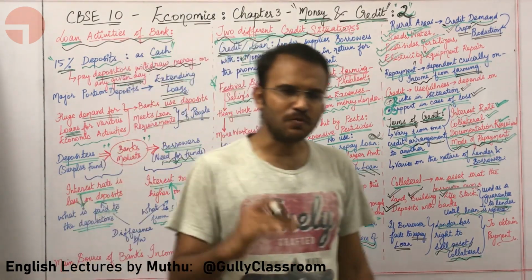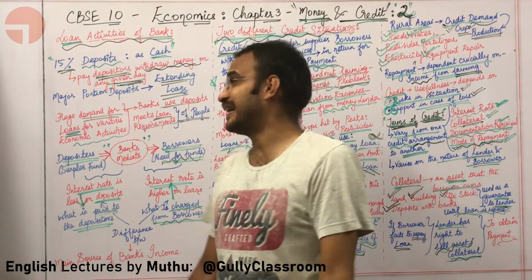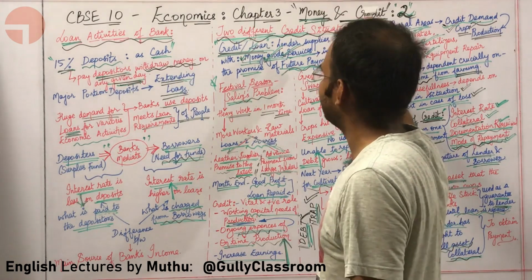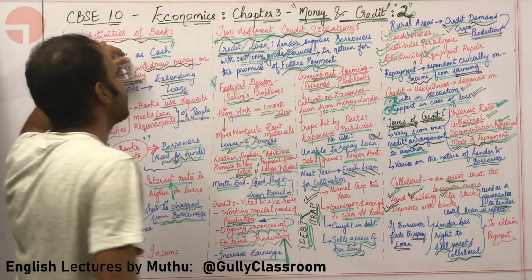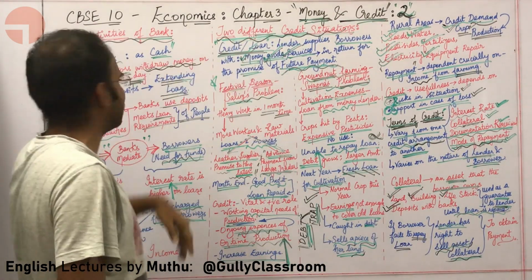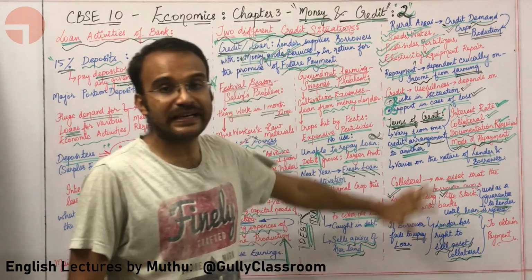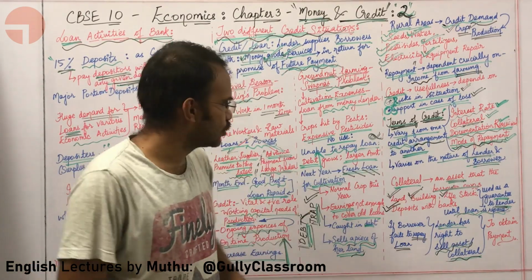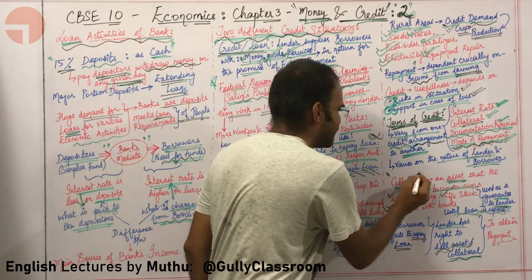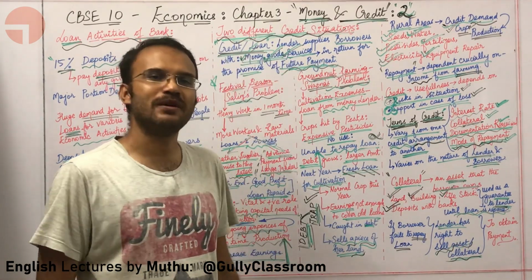Right. This is more or less the length of the second lecture on the topic money and credit. We covered the loan activities of the bank and two different credit situations. Here terms of credit is an important 2 mark question. Kindly go through it. Here collateral is a 1 mark question.